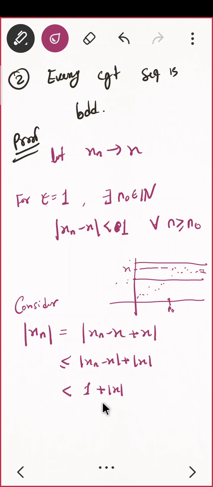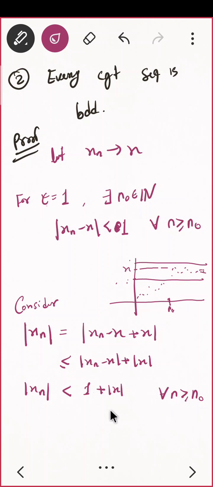Do you see this is a number? x is already a number. It is not depending on your natural number n, correct? And this is 1 plus mod x. So mod of xn is less than 1 plus mod x for all n greater than or equal to n naught.